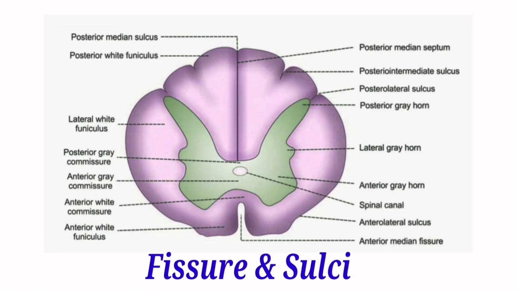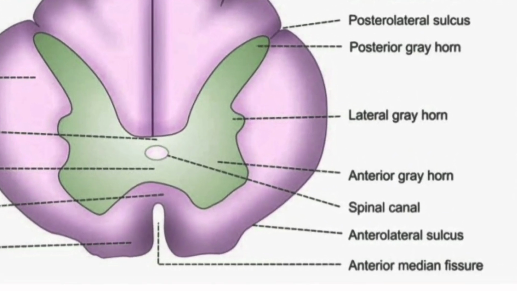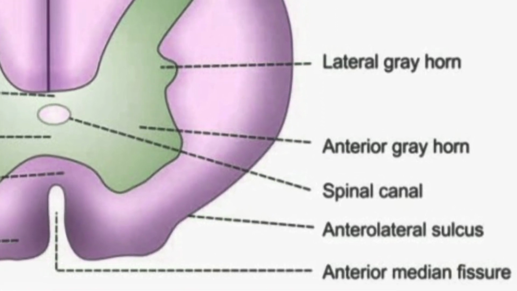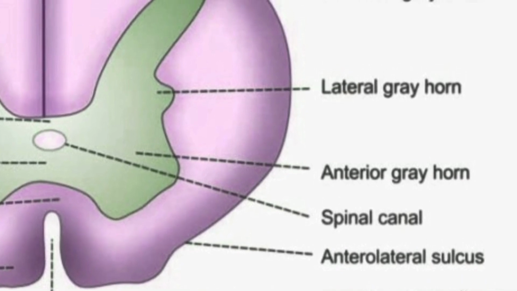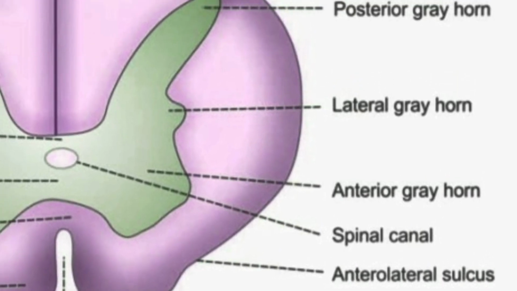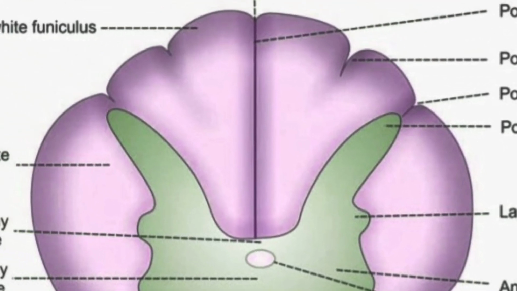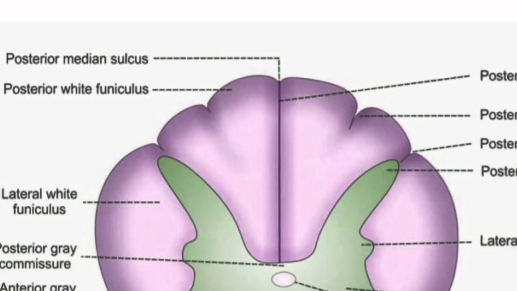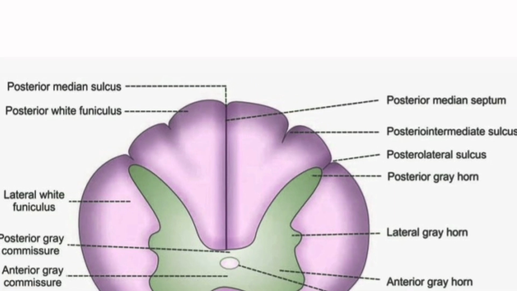Fissure and sulci in the spinal cord. On the anterior surface there is a deep furrow known as anterior median fissure. Its depth is about 3 mm. Lateral to this is anterolateral sulcus, which denotes the exit of anterior nerve root. Now, on the posterior aspect, there is a depression called posterior median sulcus. It is continuous with a thin glial partition known as posterior median septum. It extends inside the spinal cord about 5 mm and reaches grey matter.